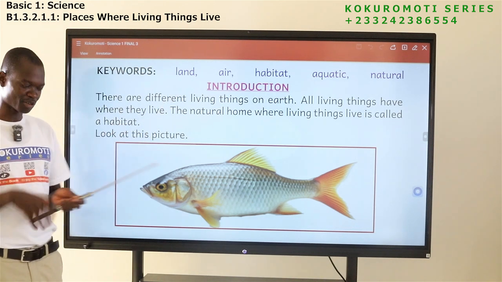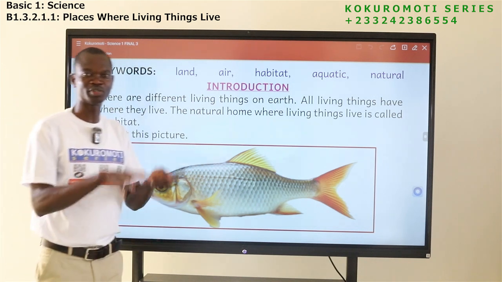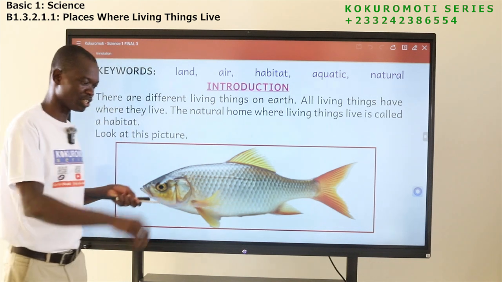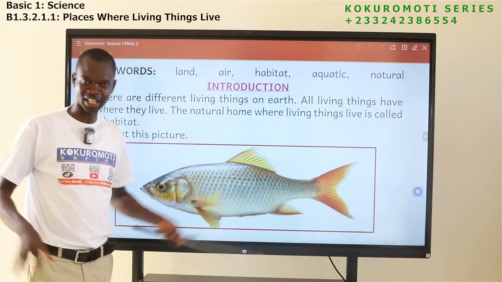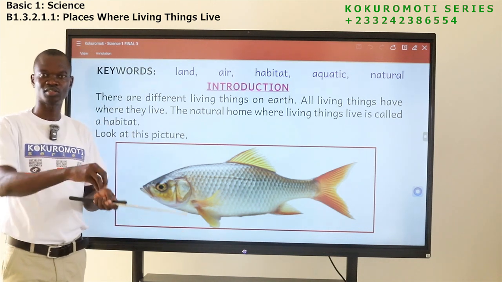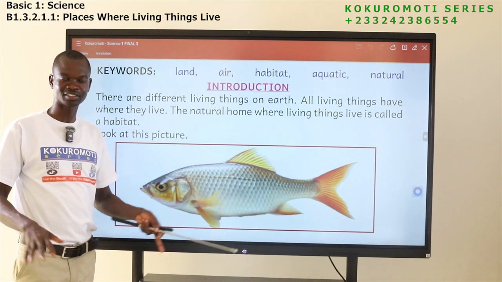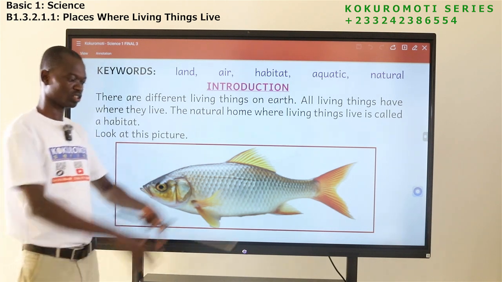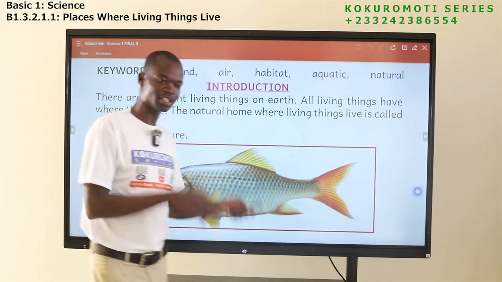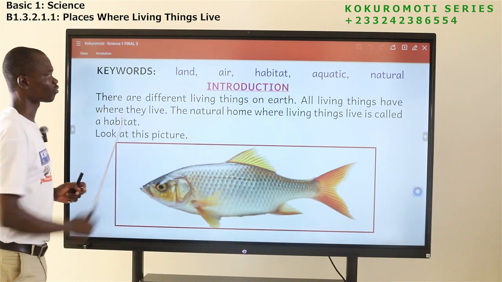Now, when you talk of land, you know land. It is where we get soil from, the place that human beings live. We live on what? On land. It is where plants grow. We have soil there. So that place is what? Land. Where you play football is land. Where you sleep is also land.